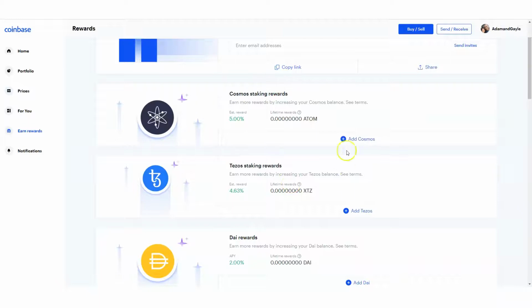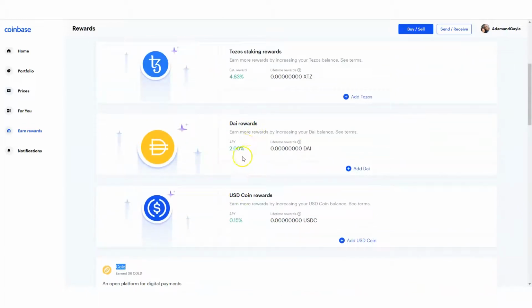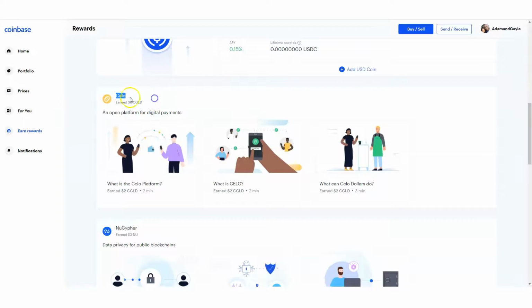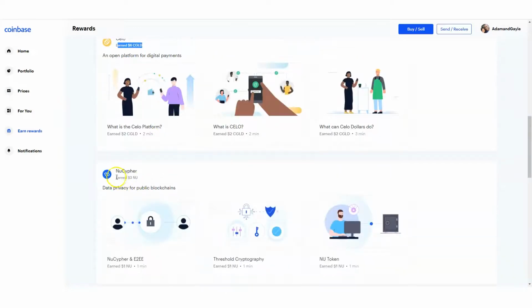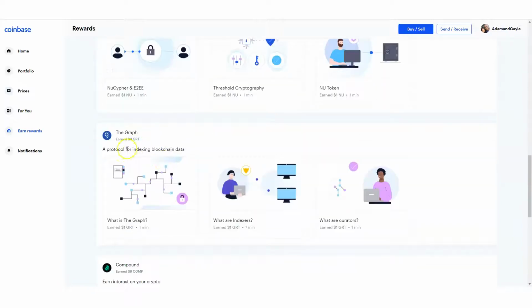So I've already filled this out already. I've already earned rewards by taking these quizzes. It's really simple to take the quizzes. It's actually just basic information, and it pretty much gives you the answers before the question. So pretty much you just got to answer the questions very well. So Celo, I earned $6 there. And then here, I've earned $3 from this one here. The Graph, I earned $3 there just by taking these quizzes.